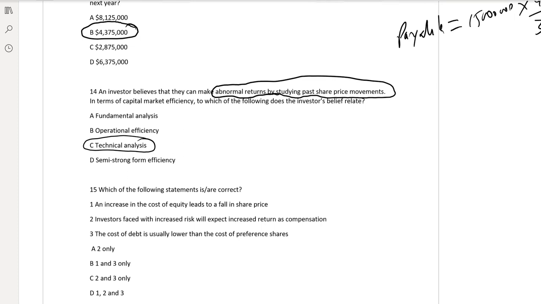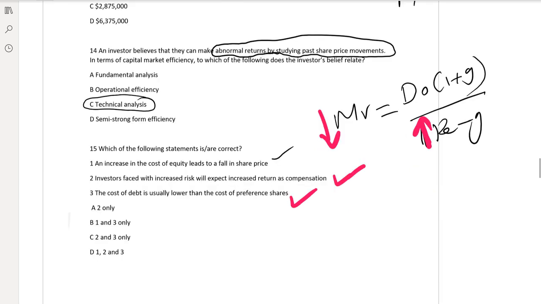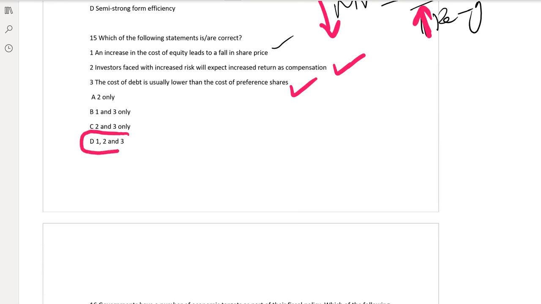Which of the following statements are correct? An increase in the cost of equity leads to a fall in share price. This is the correct statement, because if you want to calculate market value, that formula is D naught into 1 plus g divided by cost of equity minus g. If you increase the cost of equity, market value will go down. An investor faced with increased risk will expect increased return as compensation. Yes, this is also a true statement. Cost of debt is usually lower than the cost of preference share. Yes, all the statements are true. So the answer is D.